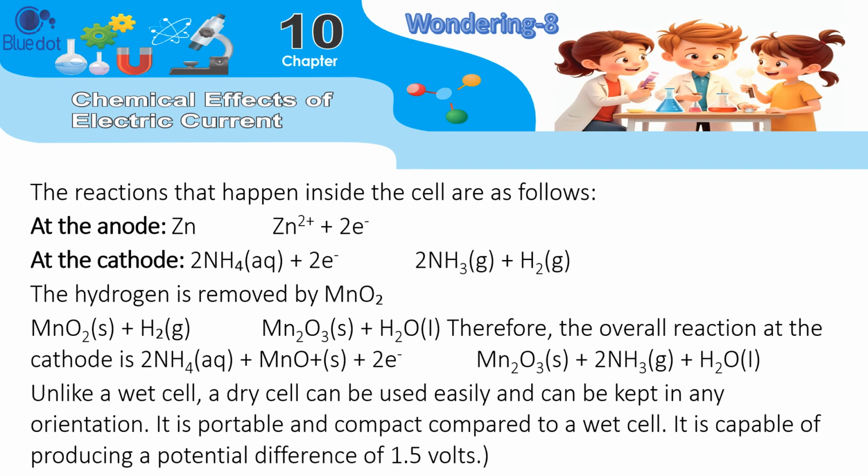Unlike a wet cell, a dry cell can be used easily and can be kept in any orientation. It is portable and compact compared to a wet cell. It is capable of producing a potential difference of 1.5 volts.